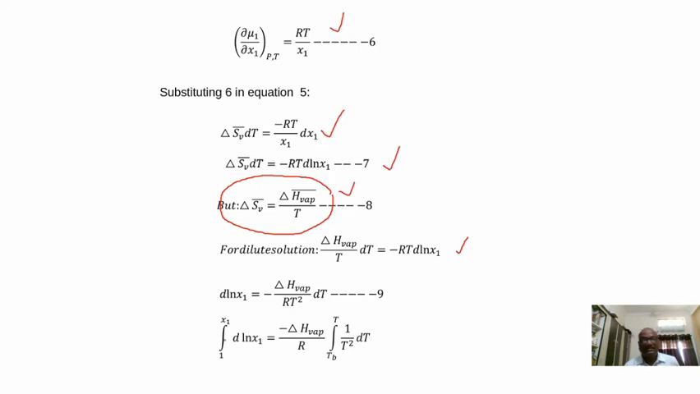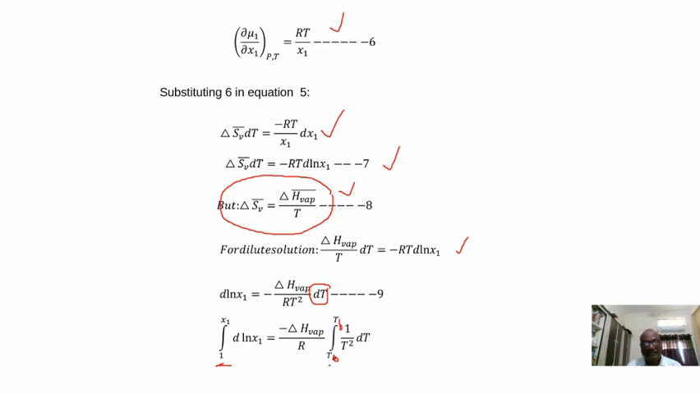So let us integrate this equation with respect to the limits. Here the temperature term is variable, and here d log x1, where x1 means the mole fraction of solvent. So what are the limits? The limits are from T0 to Tb and from 1 to x1. When T0 is there, it is the pure solvent, the boiling point of pure solvent, so the mole fraction of solvent becomes equal to 1, only one component is there.